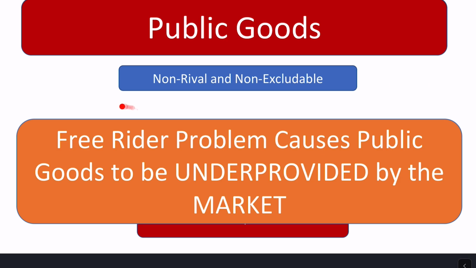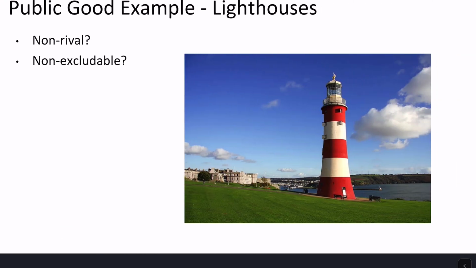The problem that this free rider problem is going to cause is that public goods tend to be underprovided by the market. So if a private market were to provide a public good, you'd have underproduction, right? And that's going to lead to a market failure for public goods whenever we have these non-rival and non-excludable goods. I'm going to go through the classic example of a public good, which is going to be a lighthouse. This is what Adam Smith, back in 1776 in The Wealth of Nations, was talking about. He was talking about lighthouses as a public good.